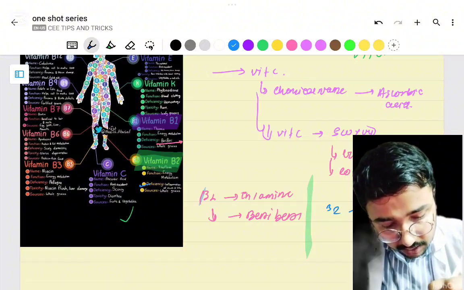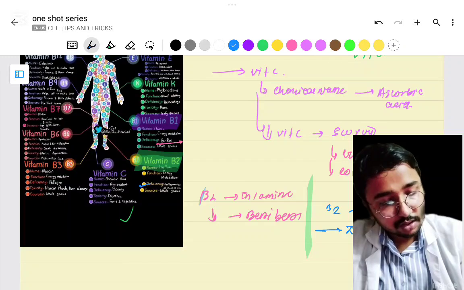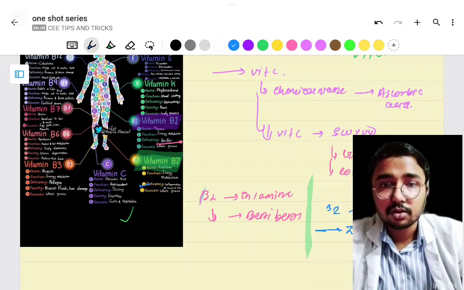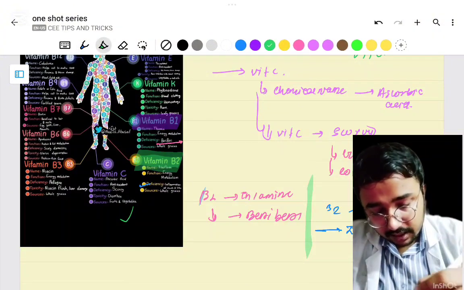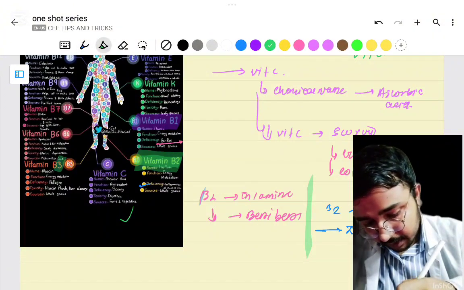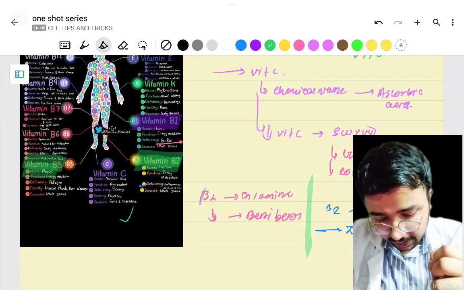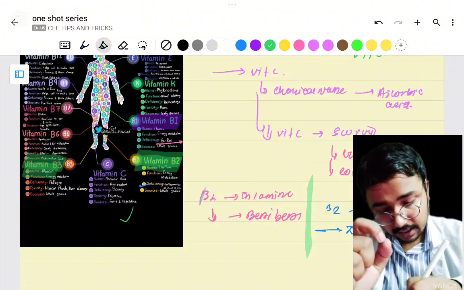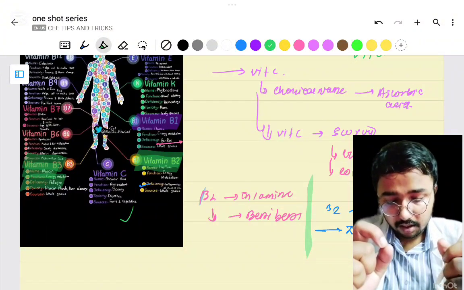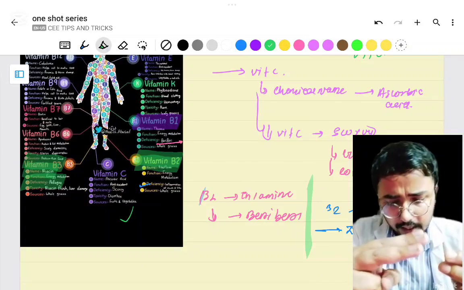Its deficiency leads to inflammation of the mouth. Then there is vitamin B3, also known as niacin, and its deficiency leads to pellagra. So we are done with vitamin B1, B2 and B3.